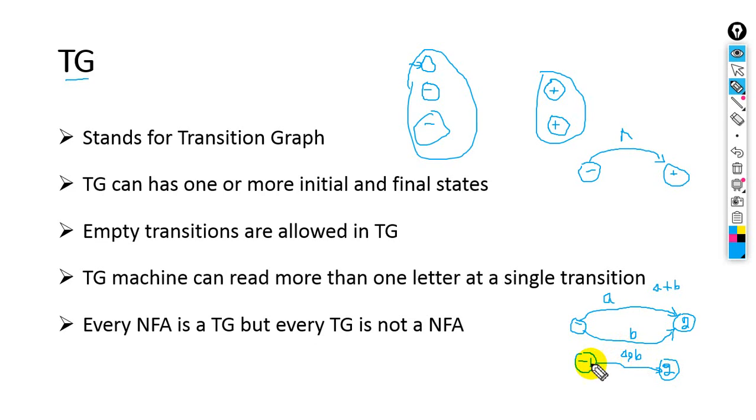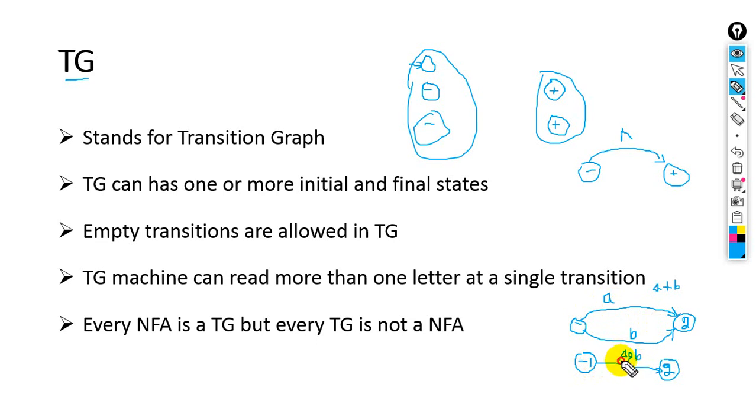This transition can have more than one letter, but in case of NFA, non-deterministic finite automata, there must be only one letter over a single transition. But here we can have more than one letter over a single transition. It may be 2, 3, 4, 5 and so on.